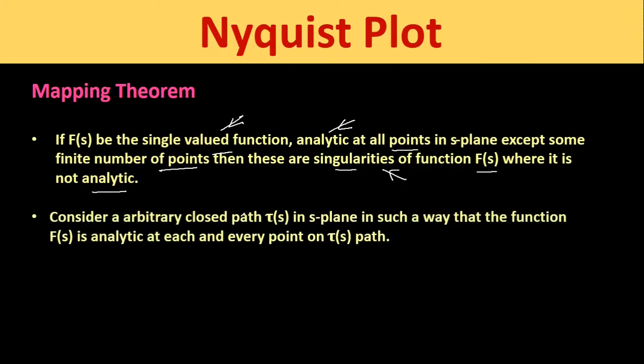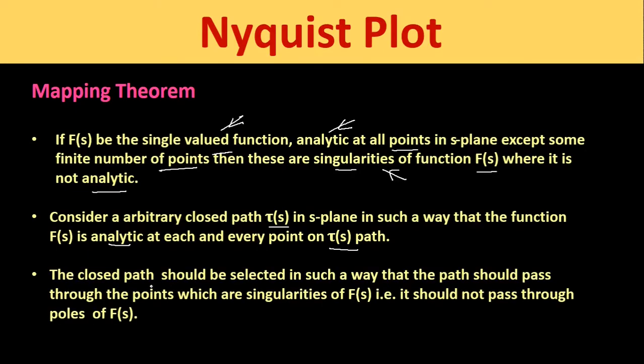We will consider an arbitrary closed path tau of s in the S-plane in such a way that the function f of s is analytic at each and every point on tau of s path. That means the function f of s gives a finite value on each and every point on the tau of s path. Now this closed path should be selected in such a way that the path should not pass through the points which are singularities of f of s. That is, it should not pass through the poles of f of s.